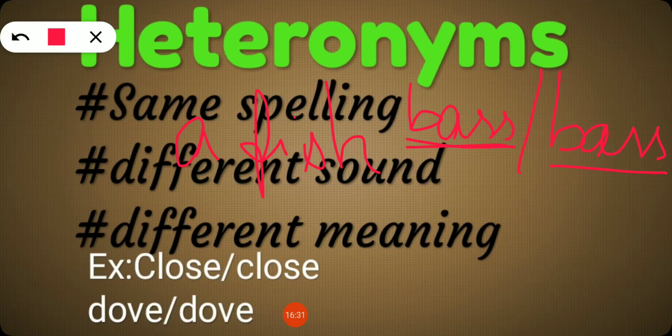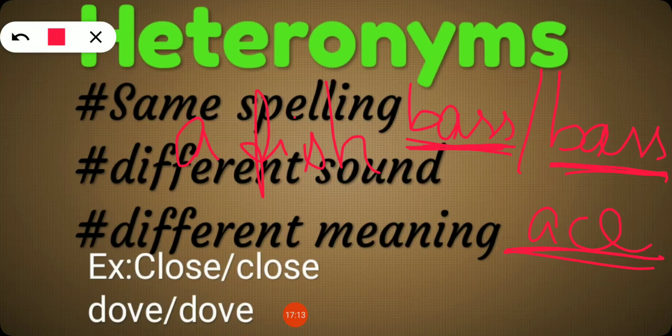Bass, bass. First, how can we pronounce this? Bass. Bass means it is a type of fish, right? And the bass we say in a musical term, bass instrument, has the long A sound. So this is bass, a type of fish, and this is bass, related to music. Understand? So this is how the sounds are different.